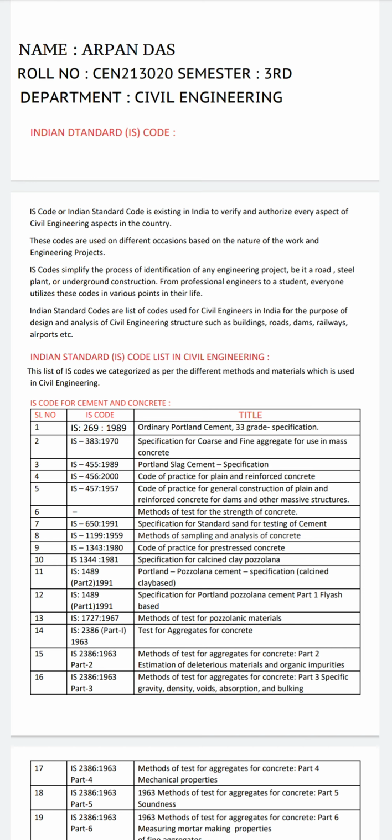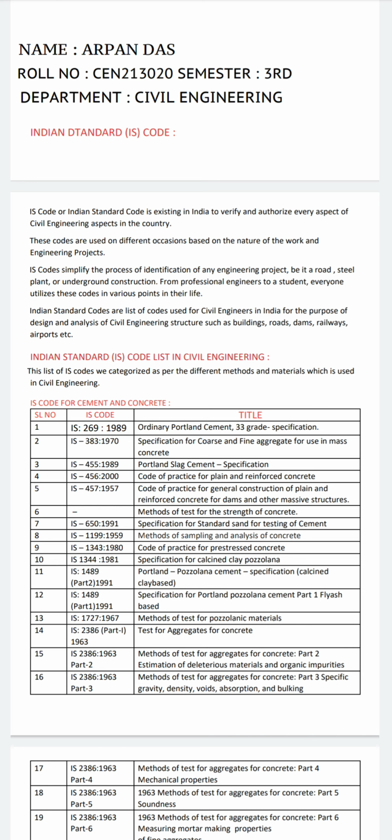Number 1, IS 269, 1989. The title of this code is Ordinary Portland Cement 33 Grade Specification. The second one is IS 383, 1970. The title is Specification for Coarse and Fine Aggregates for Use in Mass Concrete. The third one is IS 455, 1989. The title is Portland Slag Cement Specification.